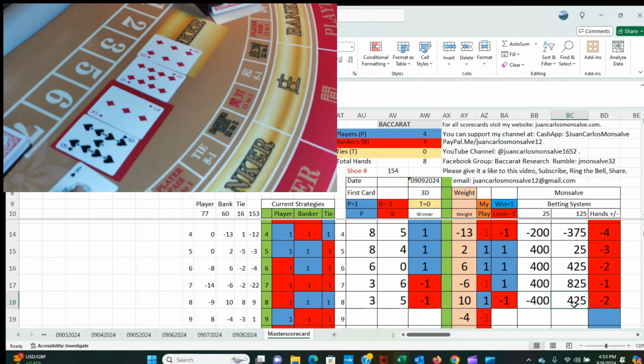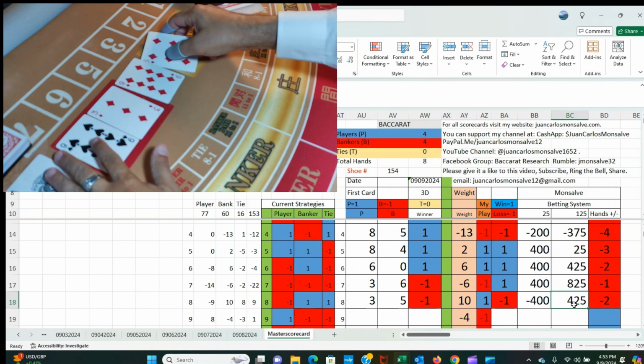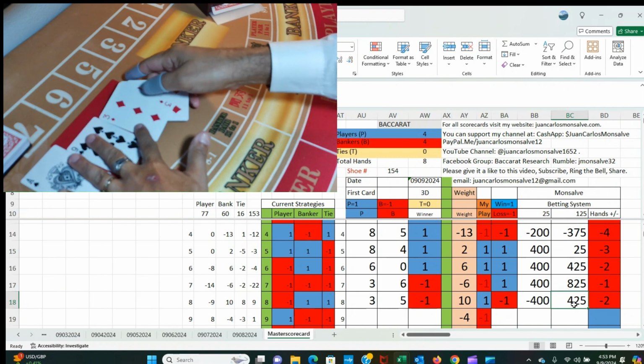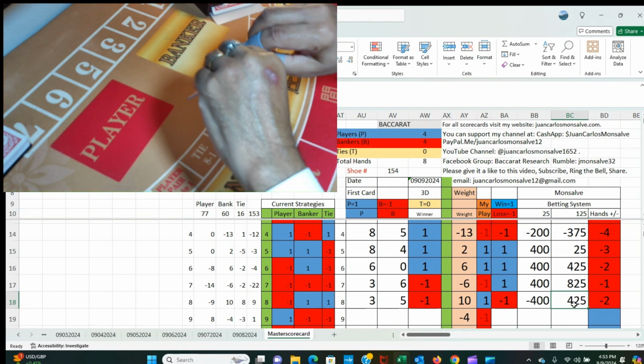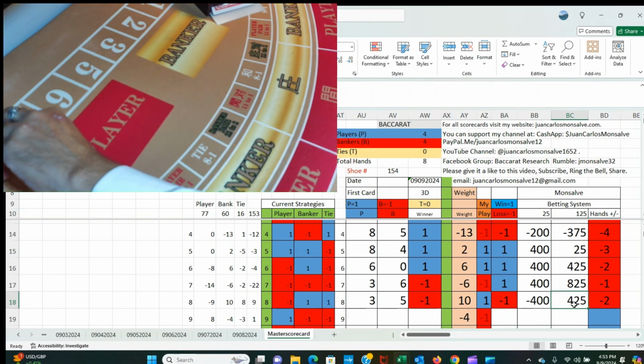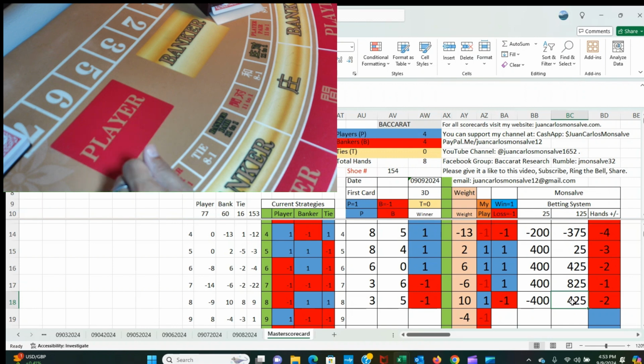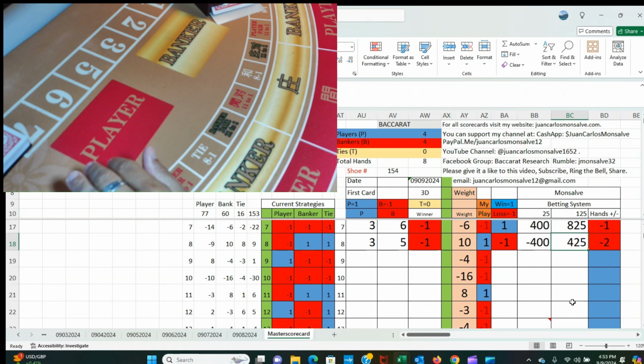Now I am down to 425, and this is one of the stops. The stop is that if I lose one hand, and with that one loss, I already surpass or equal my target, that is 5 units, because I started with $25. 5 units is 125. I've already surpassed that target, so it's a stop for me. This is hand number 8, and now 425.